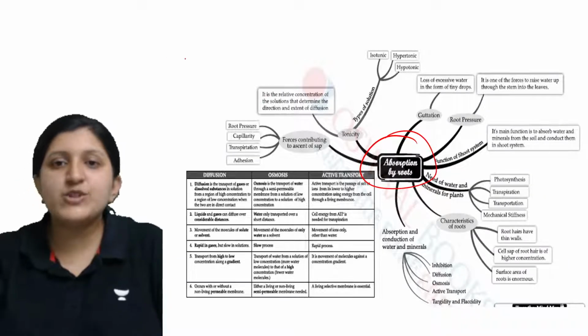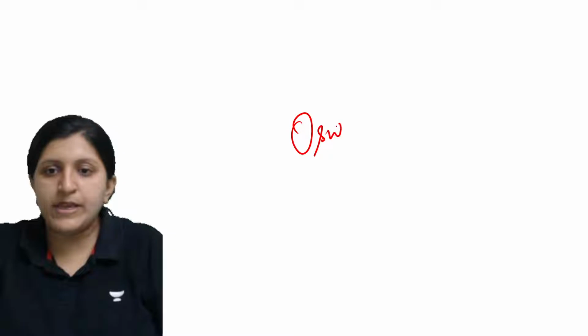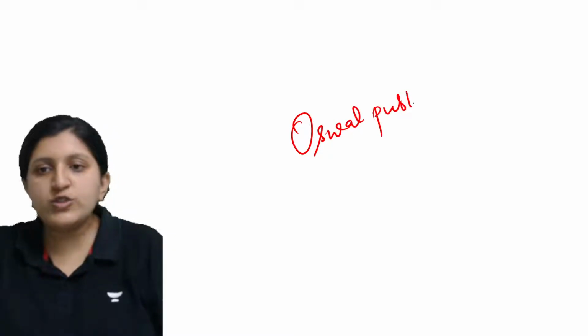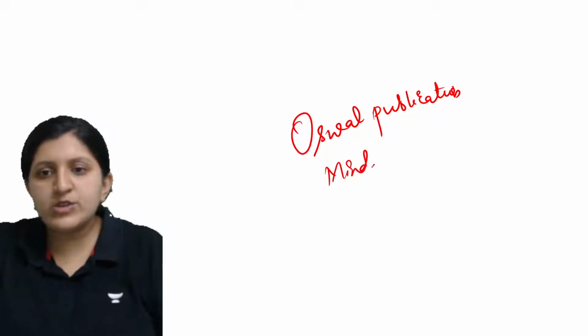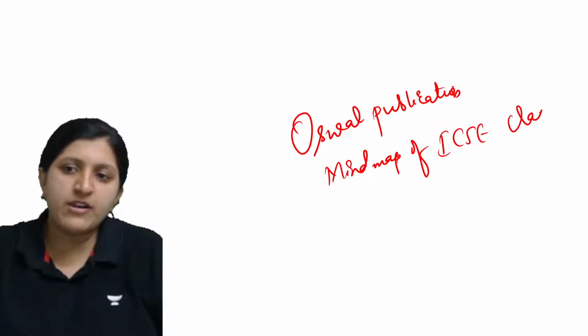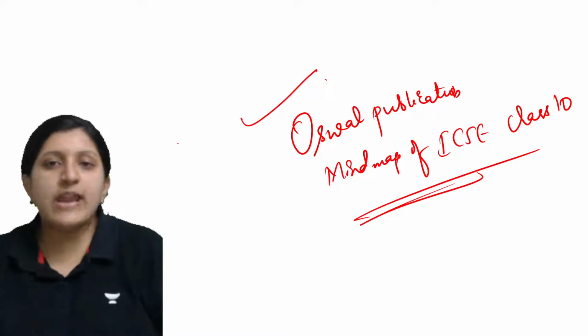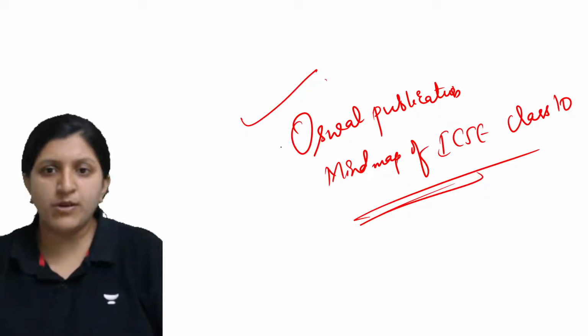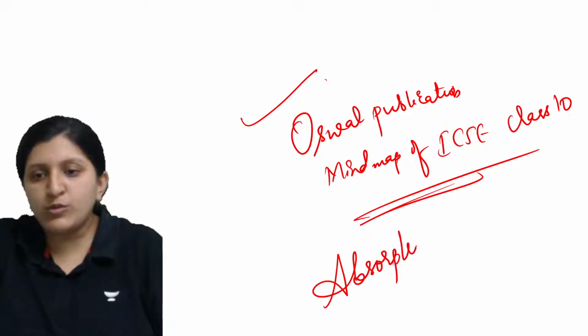So let's just discuss. This is the mind map, and I have taken this mind map from Oswald publication. This is a mind map of the ICSE Class 10 book, so it is for class 10 learners. I have taken this mind map from there, so you can have access to this one. I think I have already taken mind map sessions on different topics already. So today I'll be conducting this one on absorption by roots.